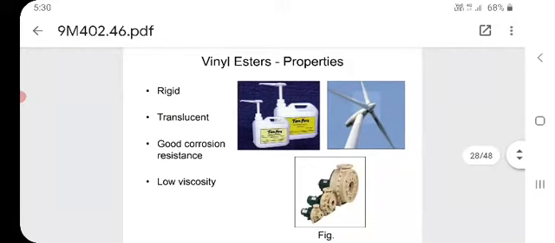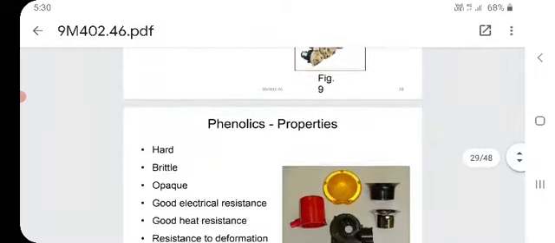So the properties: rigid, translucent, good corrosion resistance and low viscosity. These are the properties of vinyl esters.